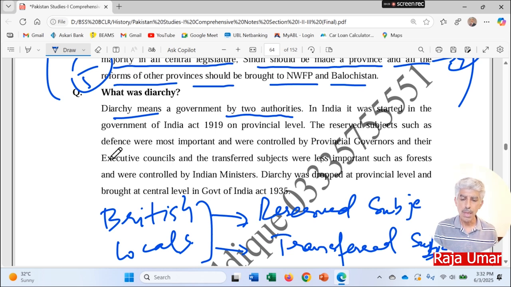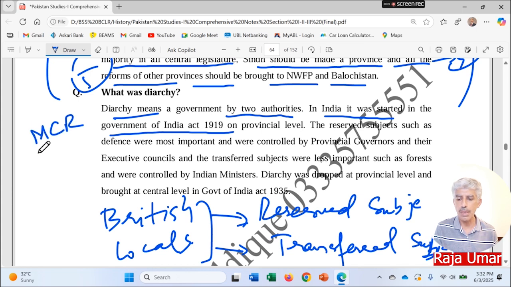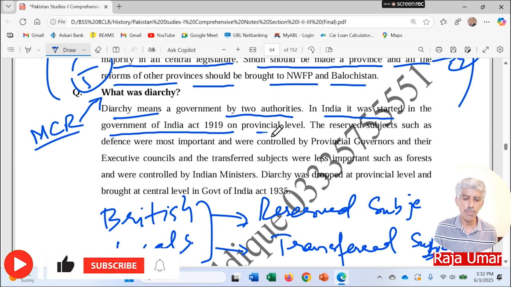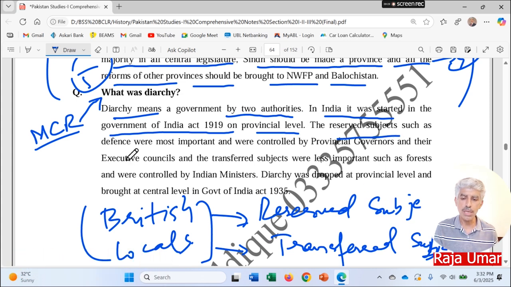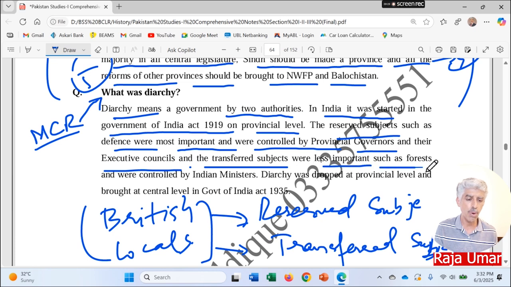Okay, now in India, it was started in the Government of India Act of 1919. I mean, Montague-Chelmsford reforms. In these reforms, the diarchy was introduced on provincial level. I mean, in the provinces, this system was introduced. The reserved subjects such as defense were most important and were controlled by provincial governors and other executive councils, and the transferred subjects were less important such as forest and were controlled by Indian ministers.